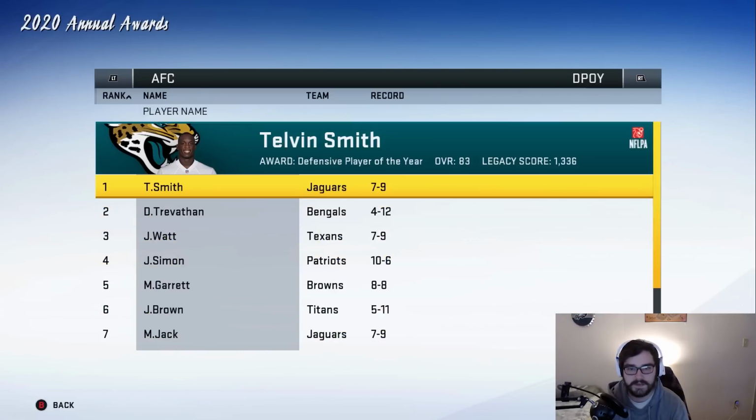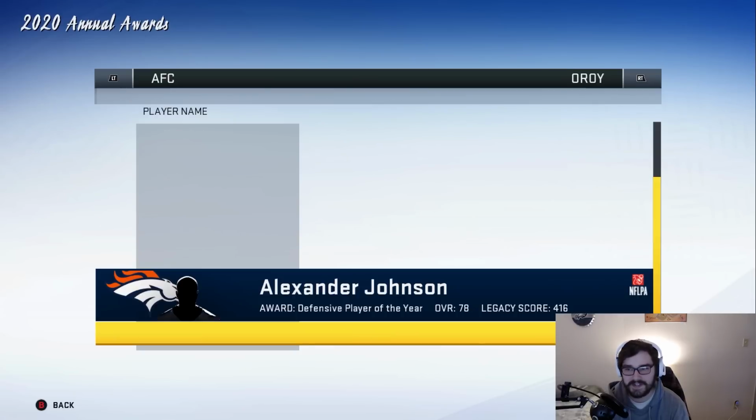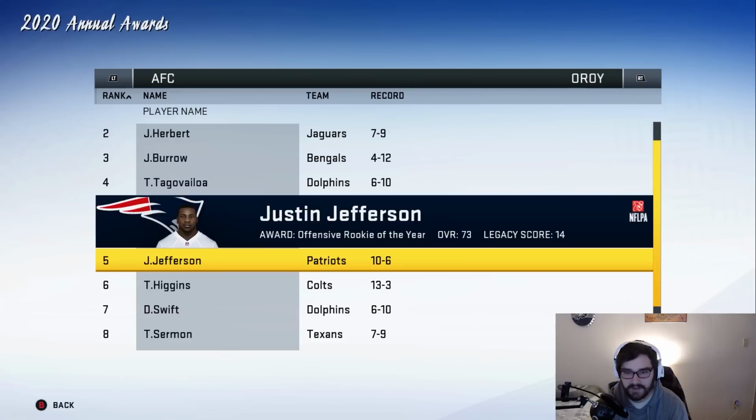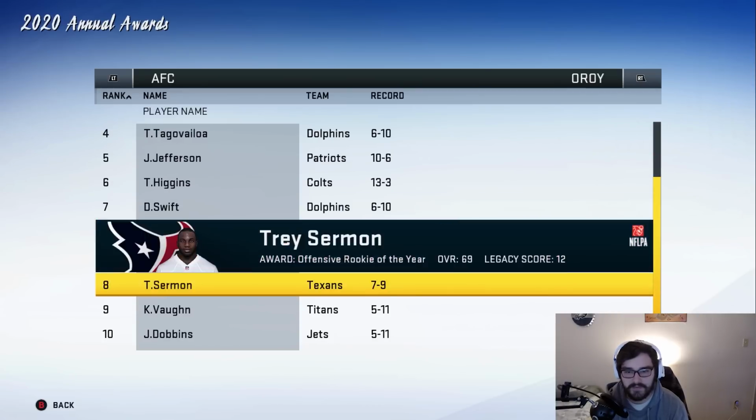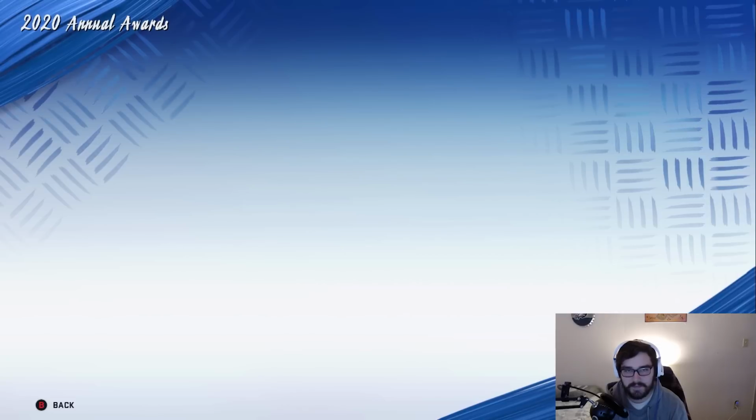Didn't expect to see him there. Defensive Player of the Year goes to Telvin Smith, but John Simon at number 4. Love to see that. Offensive Rookie of the Year goes to Jordan Love. That is massive. Justin Jefferson at number 5. Defensive Rookie of the Year goes to Patrick Queen. Nobody from the Patriots. It's all good, though.